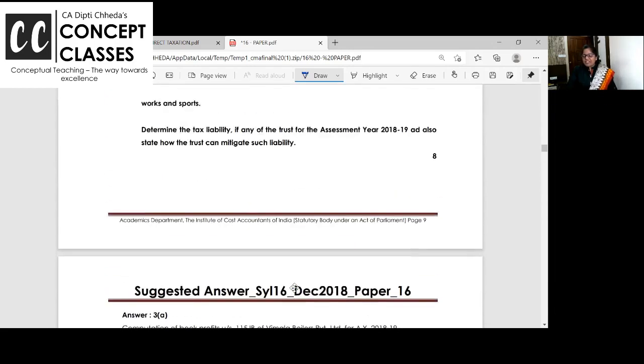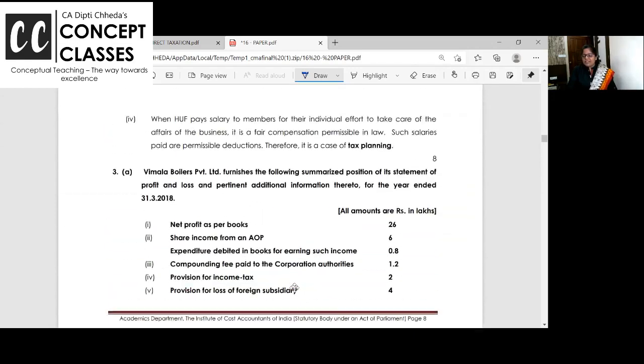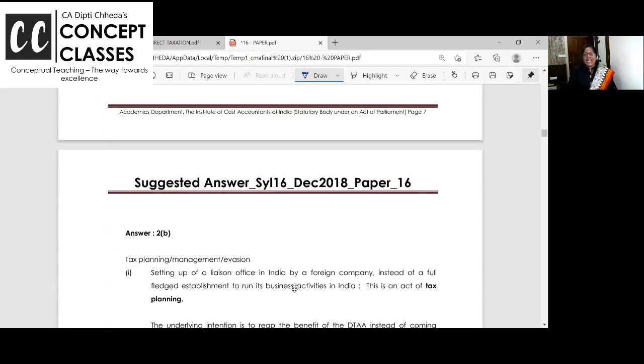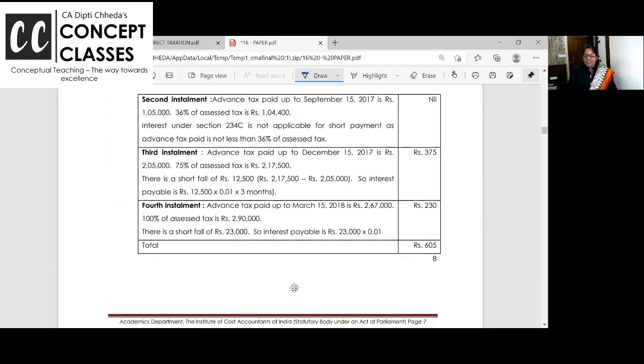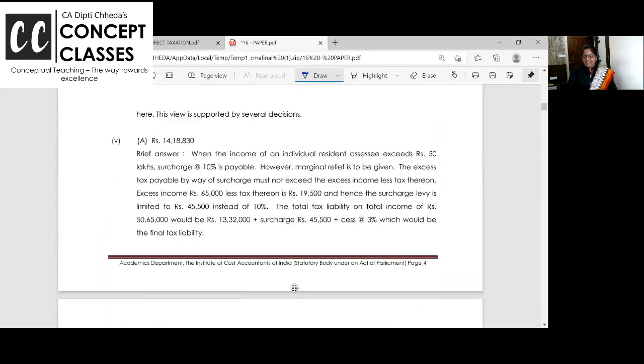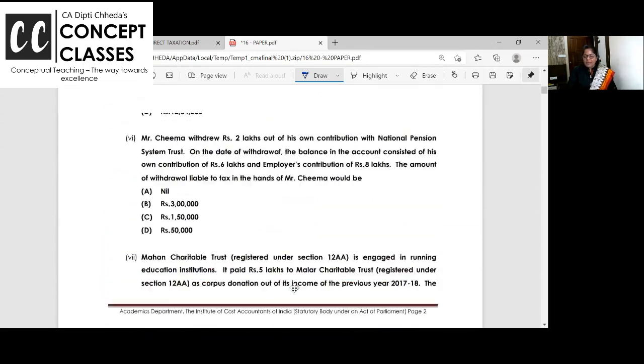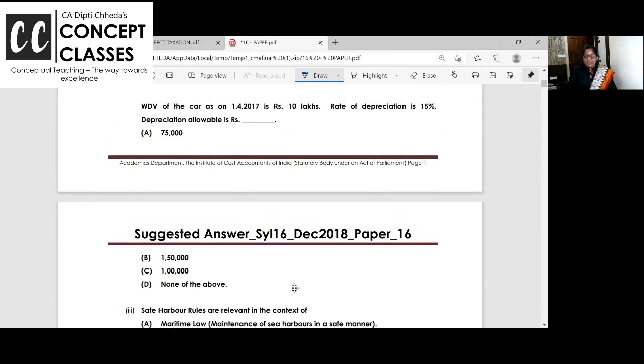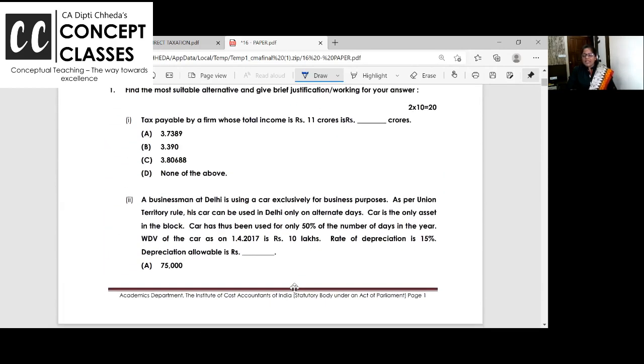Starting off with MCQs. MCQs are 2 marks each and you have to write the reason. It's almost like how you were doing true and false with reasoning. So you have to do it the same way. From the beginning I am taking up, and the questions are really very nice. How they are calculated is given at the back.